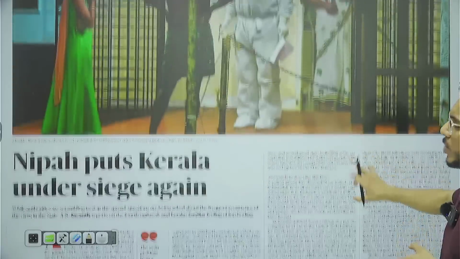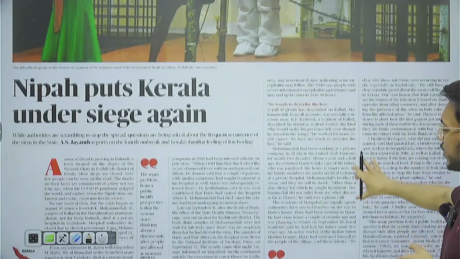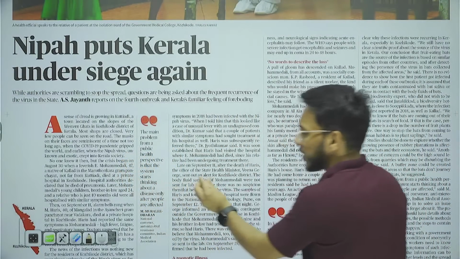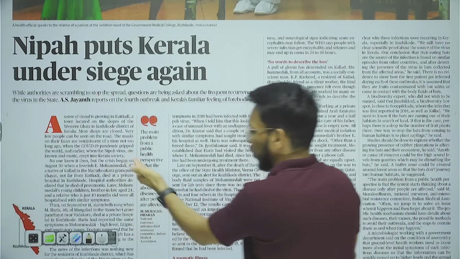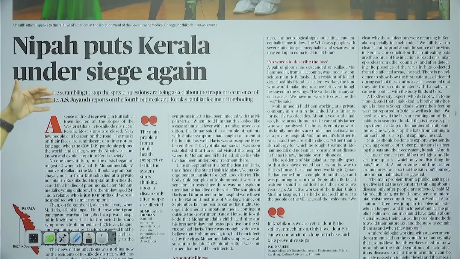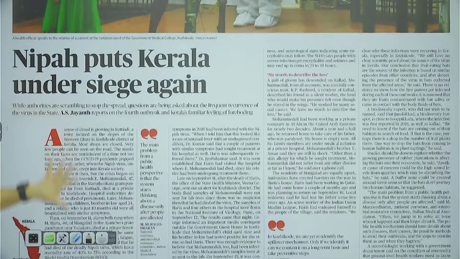So this is a ground zero report. Now, what happened in the ground zero report? People's personal accounts, their personal stories. For example, basically the people who are getting infected by COVID, Nipah, that is being told here.